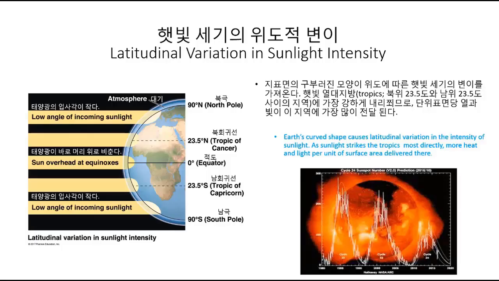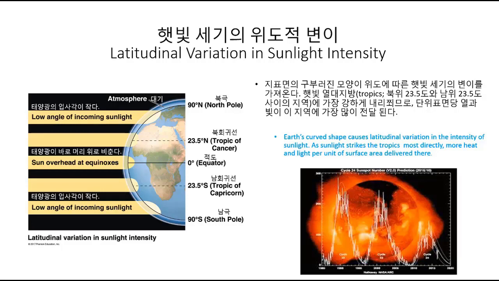So how do latitudinal variations in sunlight intensity affect global climate patterns? So let's have a look at latitudinal variation in sunlight intensity. Now the Earth's curved shape causes latitudinal variation in the intensity of sunlight. Because sunlight strikes the tropics, those regions that lie between 23.5 degrees north latitude and 23.5 degrees south latitude most directly, more heat and light per unit of surface area are delivered there.